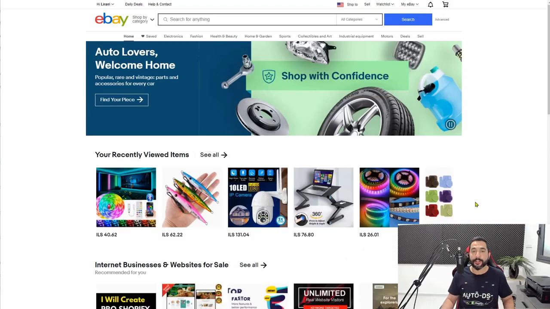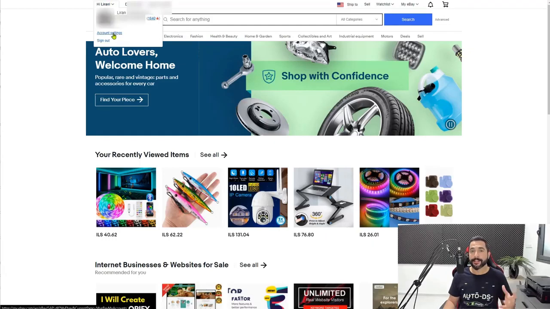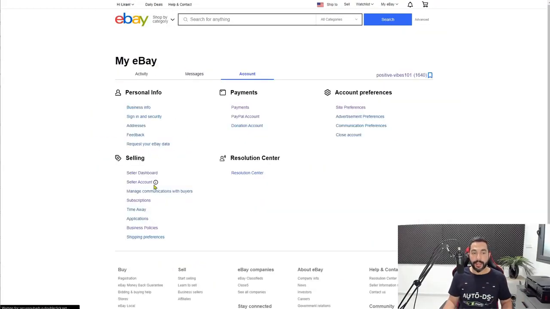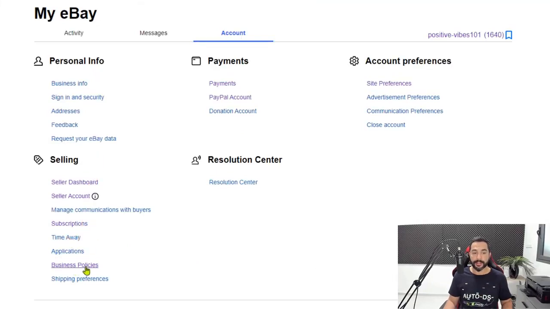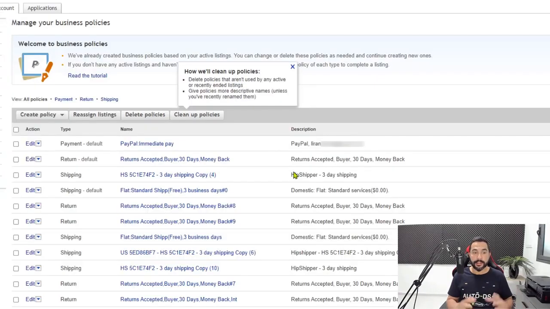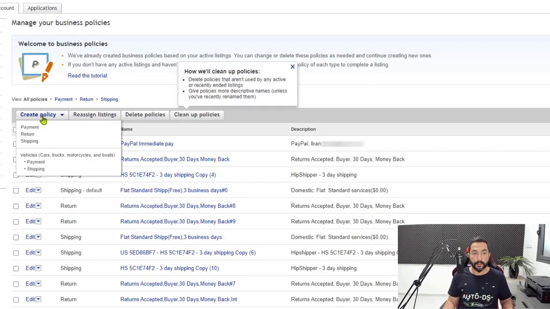First things first, let's head over to eBay. That's where we're going to set our business policies. Now what we're going to do is head to our account settings. That's where we're going to have access to our business policies. So here on the top left, account settings, and here below we have our business policies. Now here's all of the policies that we have on our eBay store. So now what you want to do is click on create policy.